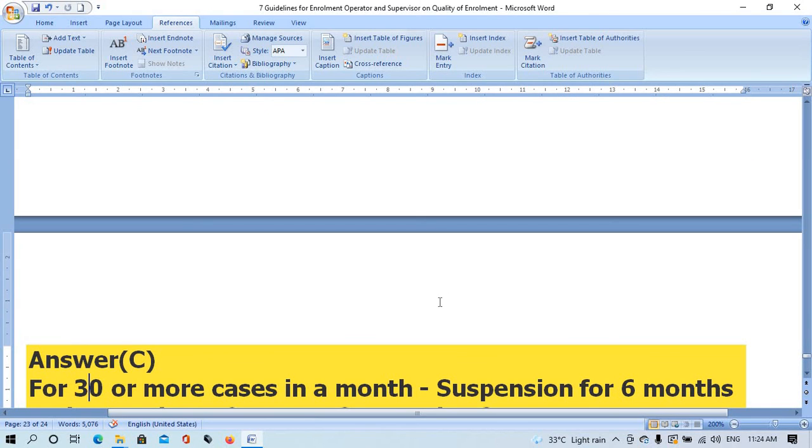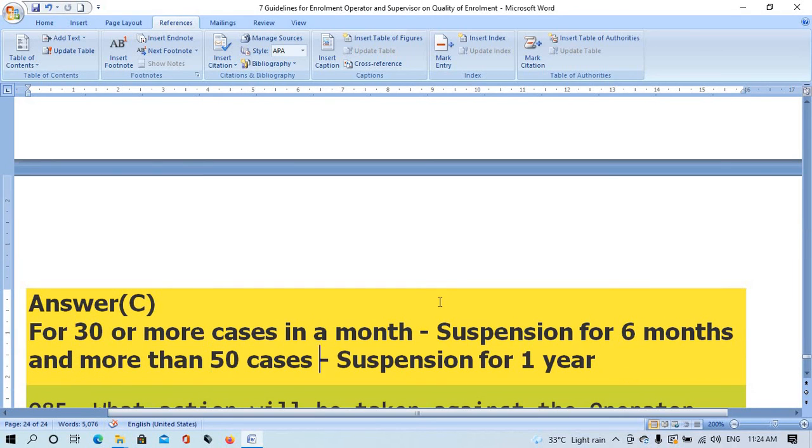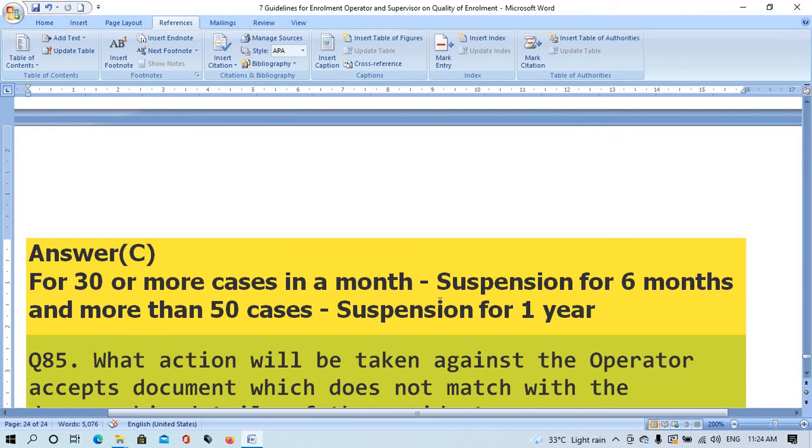The right answer is option C, 30 or more cases in a month suspension for 6 months and more than 50 cases suspension for 1 year.